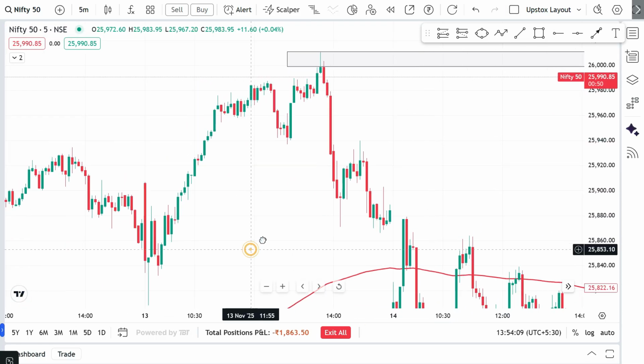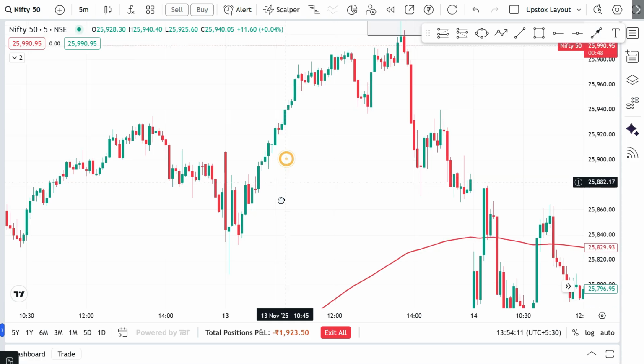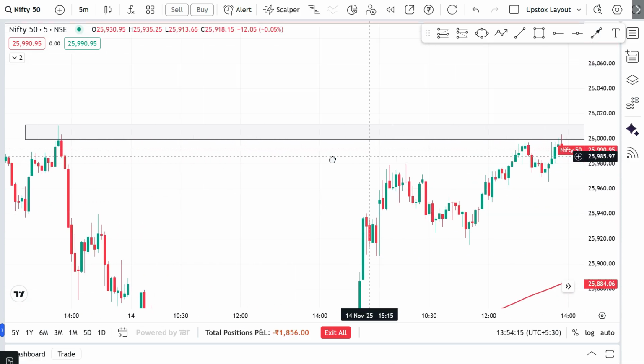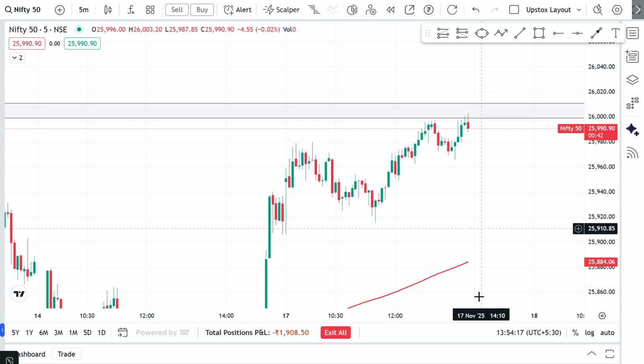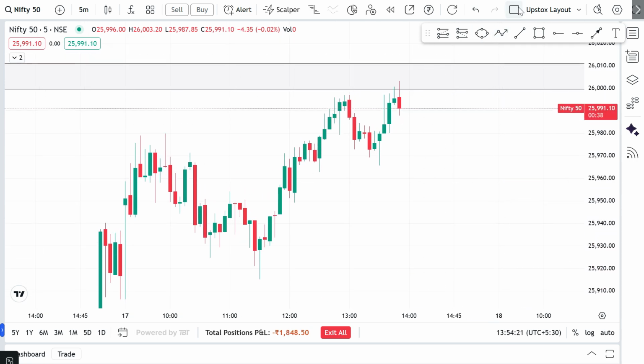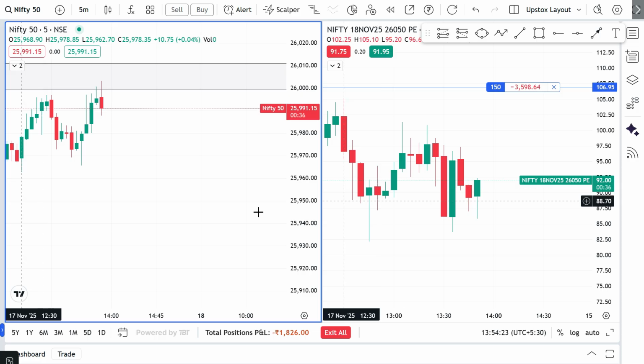Okay, you can see the previous day it tried to go bullish, at exactly this moment taking support, sorry, resistance, and continued to fall. So at the same place it is again taking some resistance for the second time. So there is no strength to continue bullish upside. And you can see, I'll give you one strategy.